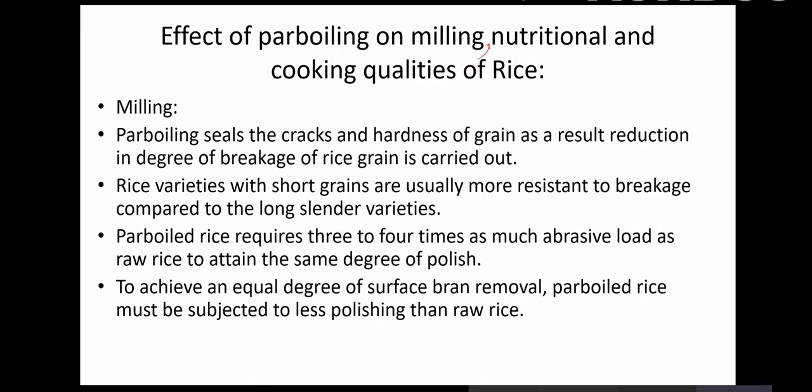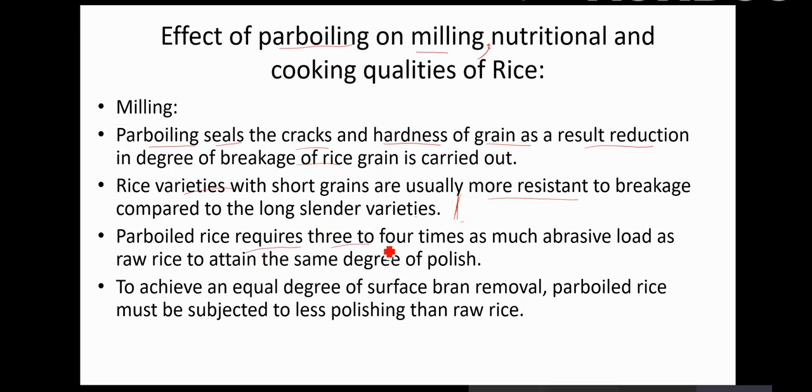So let's see what is the effect of parboiling on milling. Obviously it has a better yield, because during parboiling it seals the cracks and increases the hardness of the grain. As a result, a reduction in the degree of breakage of rice grain occurs. Rice varieties with short grains are usually more resistant to breakage compared to long slender varieties. This was one research study in which they obtained this finding.